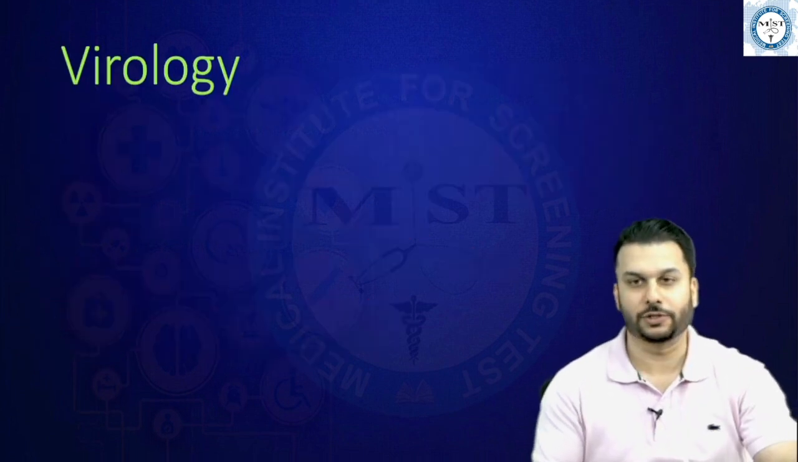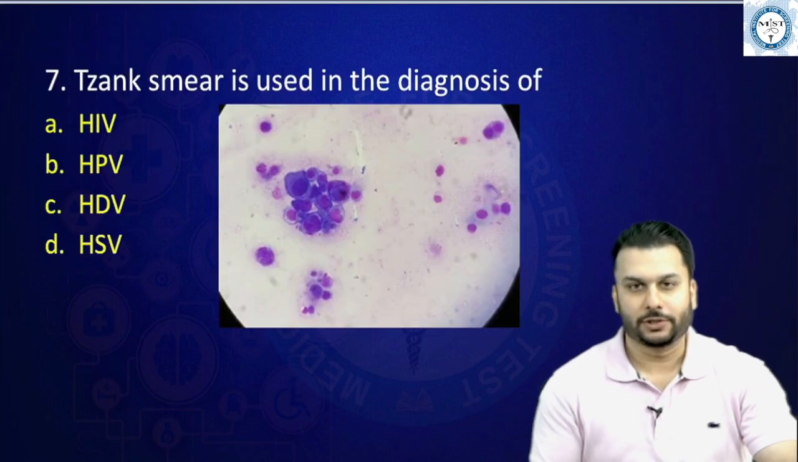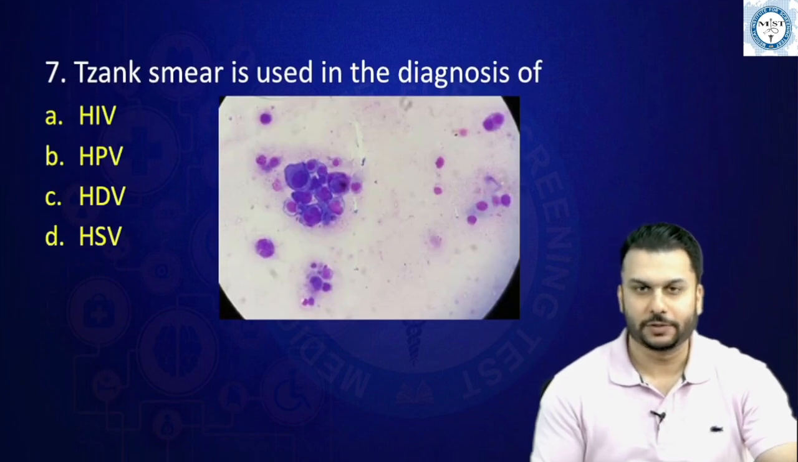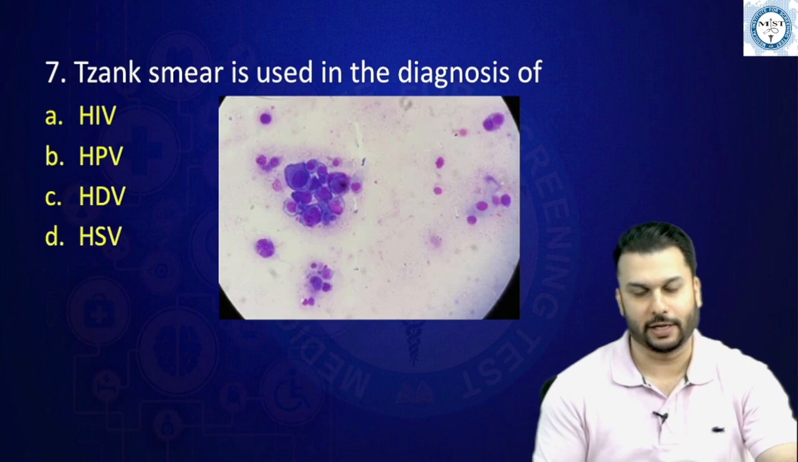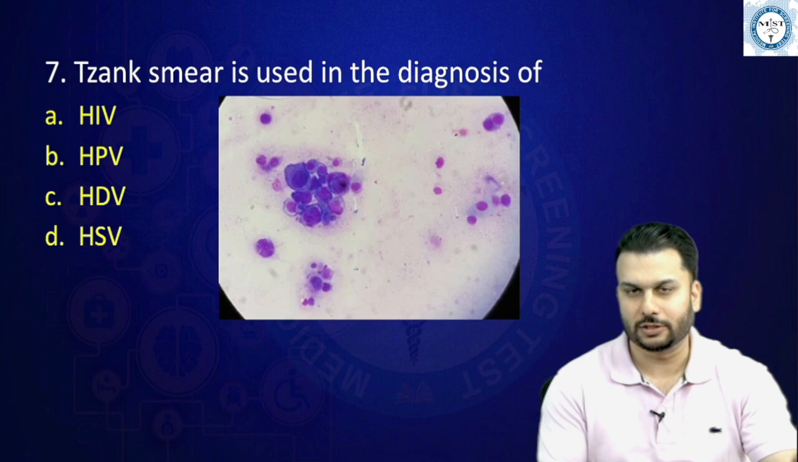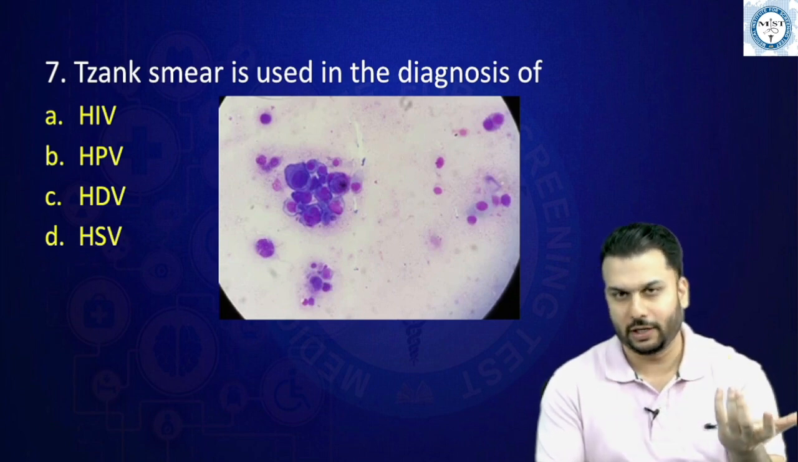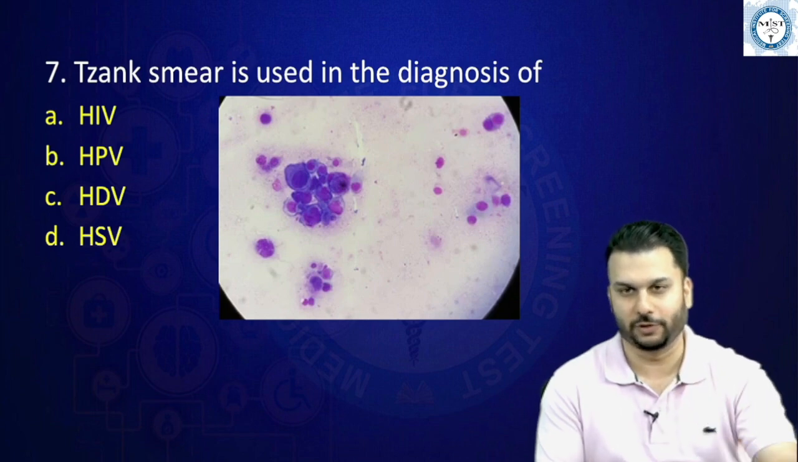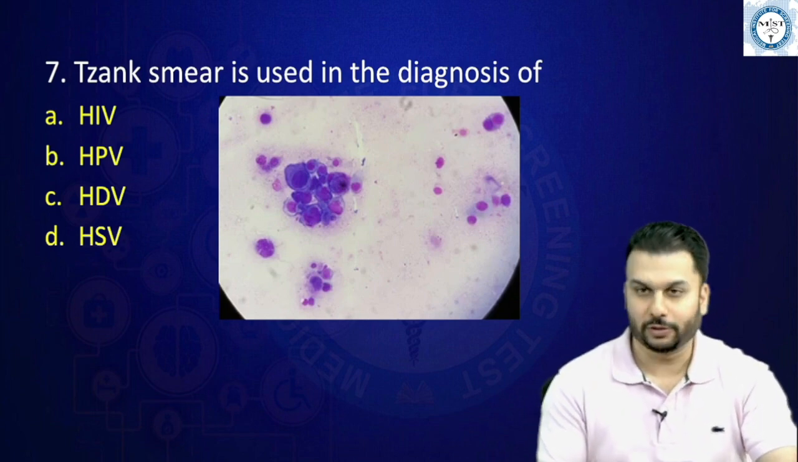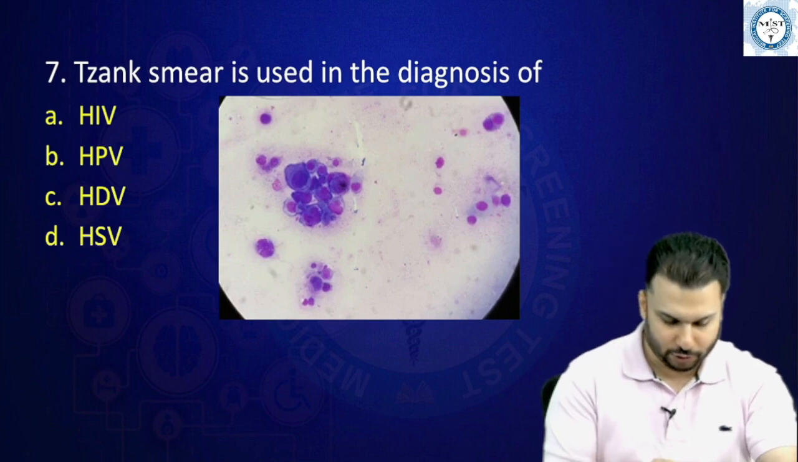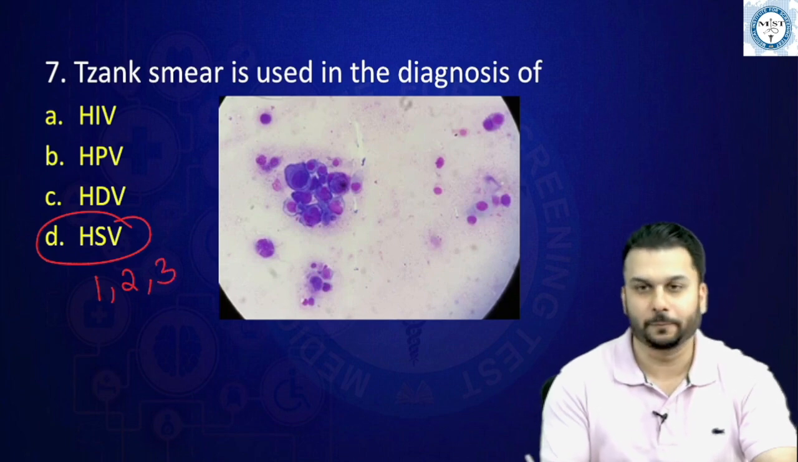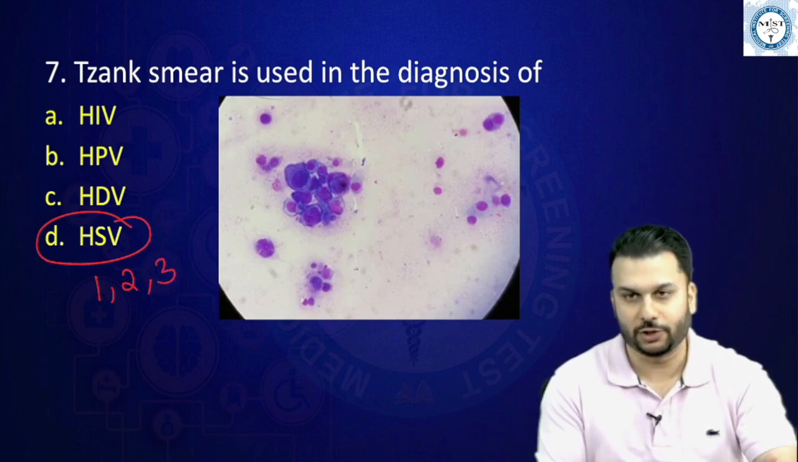Now we have questions coming up from virology. Pretty much a straightforward MCQ, my friends. Zinc smear is used in the diagnosis of. Now here's where I have a little doubt whether they have asked zinc smear is used in the following except, or did they ask zinc smear is simply used for one of the options. Okay, no matter what it is, the answer is simple. It is used for herpes simplex viruses, right? Which numbers? 1, 2 and 3. Although the third one is called HHV, that is varicella zoster virus, right?